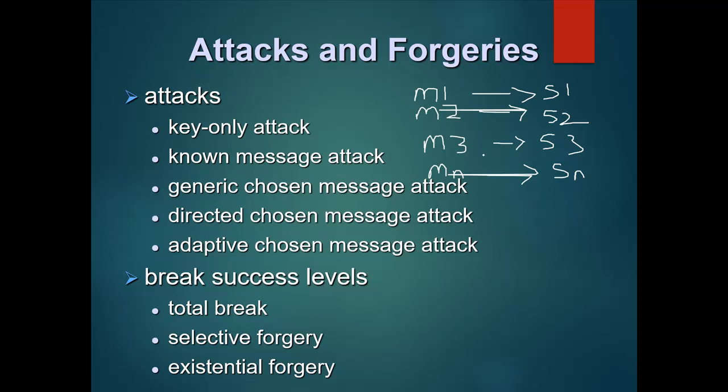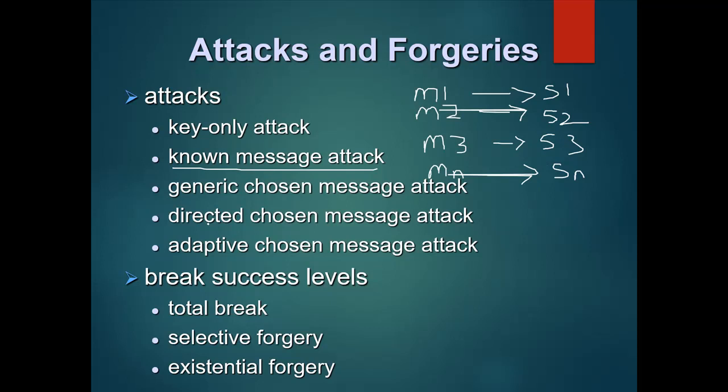Such attacks are called known message attacks. In the known message attack, the attacker has access to a set of messages and signatures, but he cannot choose the message and signature pairs. They are given to him. You get the point?